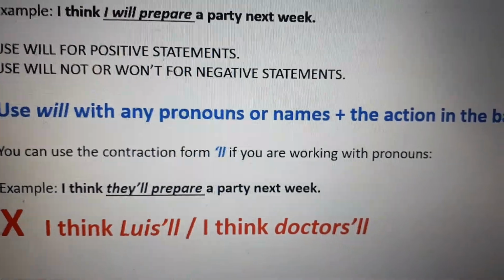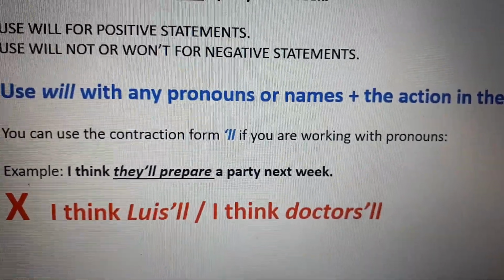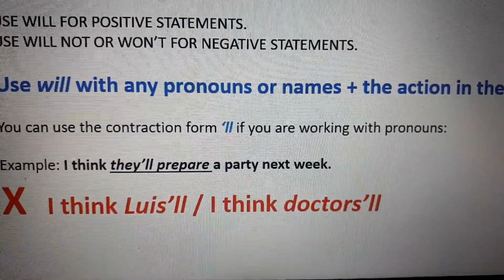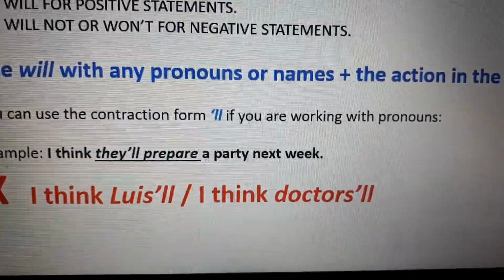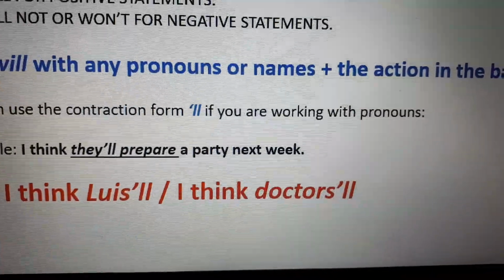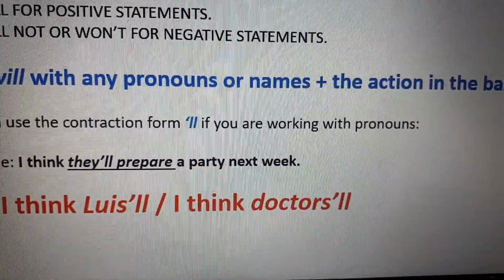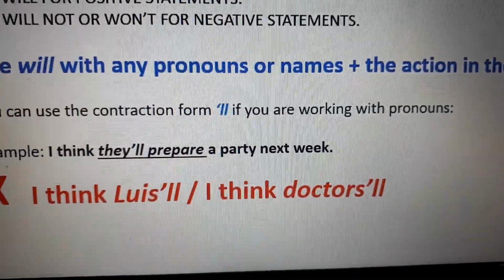They'll, okay, it's correct. But if you say, I think Luis, it sounds weird. It is wrong. Okay, I think doctors, no, it's not correct. Okay, you can say, I think they'll, or I think he'll.